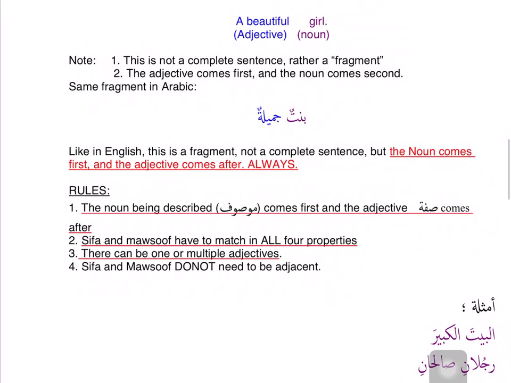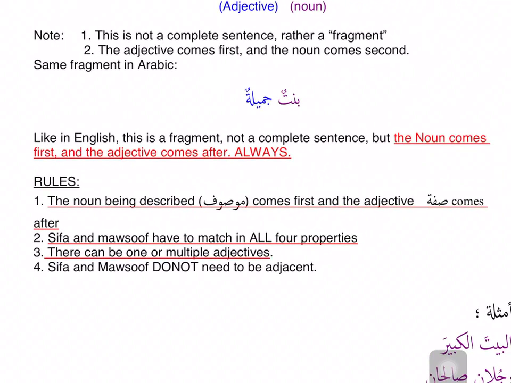Now there are certain rules that we have to inshallah remember. In all of these constructions, we will be numbering a few rules and we should be remembering all of these. Number 1, the noun being described, the mawsoof, or the other term is man'ut, it always has to come first. And the na'at or the sifa comes later. So remember, bintun jamilatun. Bintun is mawsoof, the one being described. Jamilatun is its sifa, the description. So mawsoof first, sifa after.